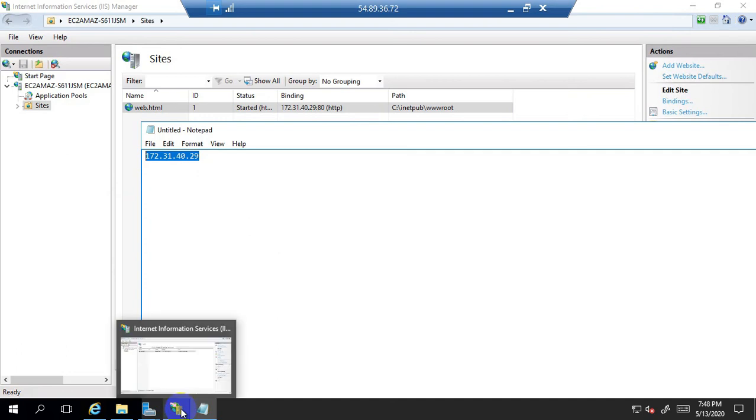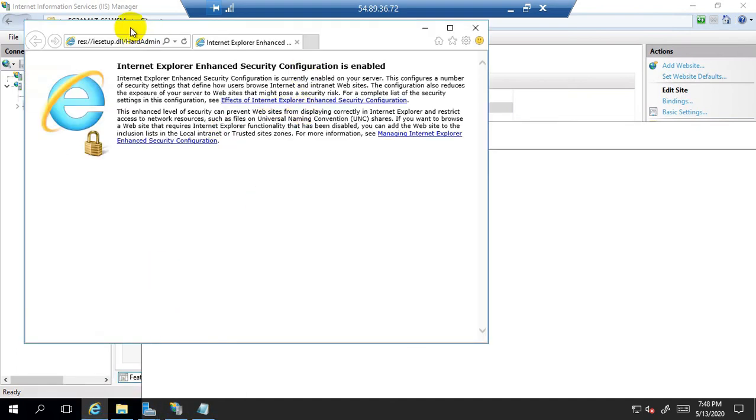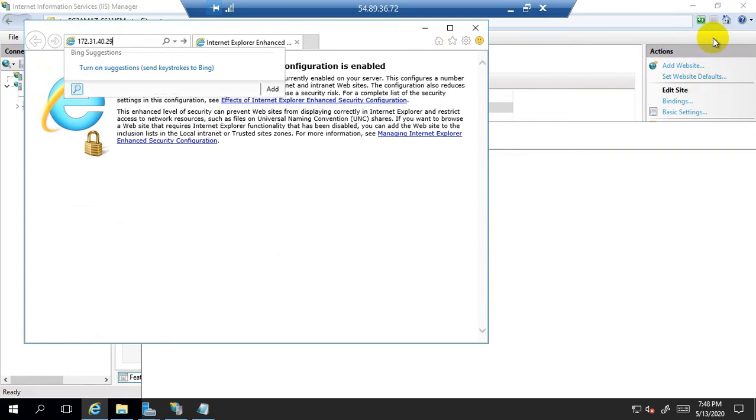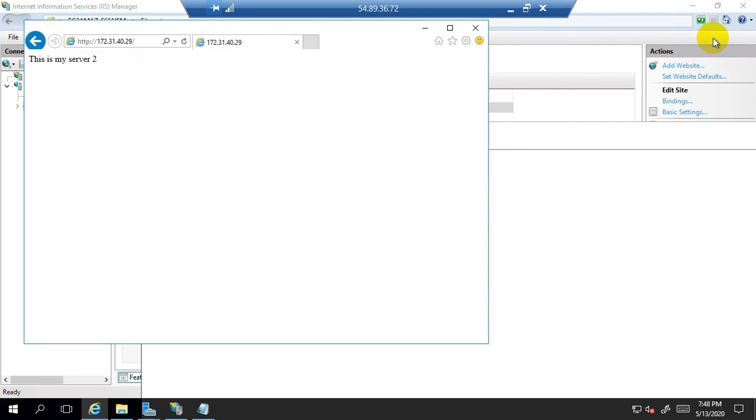So I will copy this private IP address and paste it on the web browser screen. So where is the web browser screen? Here we are. So Control V. So we now pasted. Now press enter. Wow. So we are getting the good response. We are getting the response from the web server, and the web page is opening on the web browser, and the content is: this is my server 2. So this is a good sign.